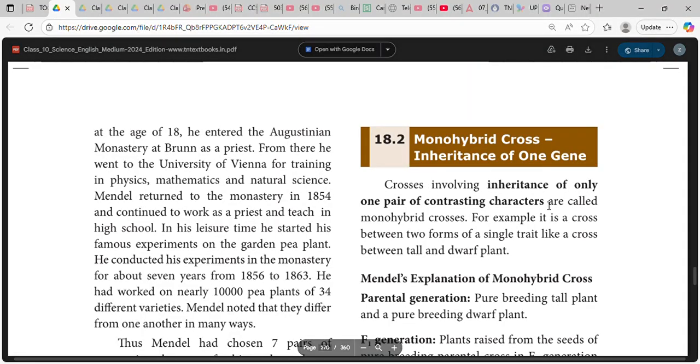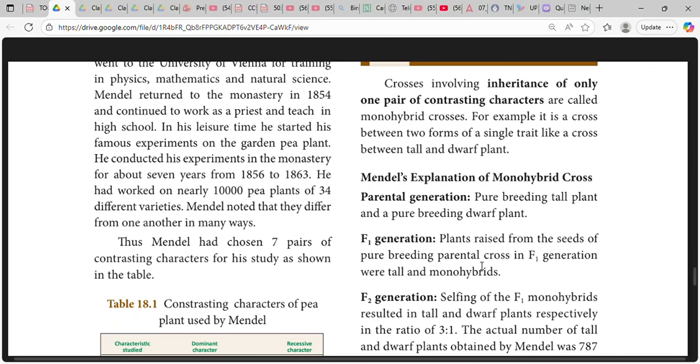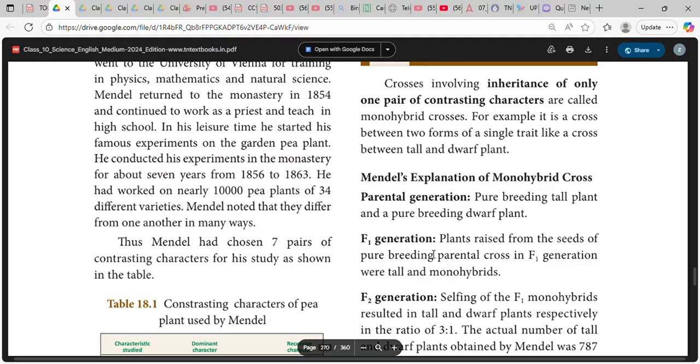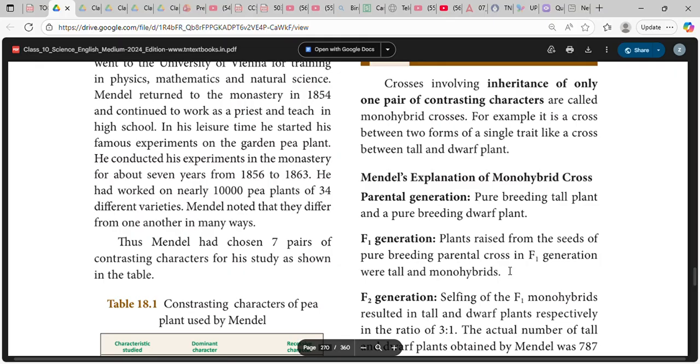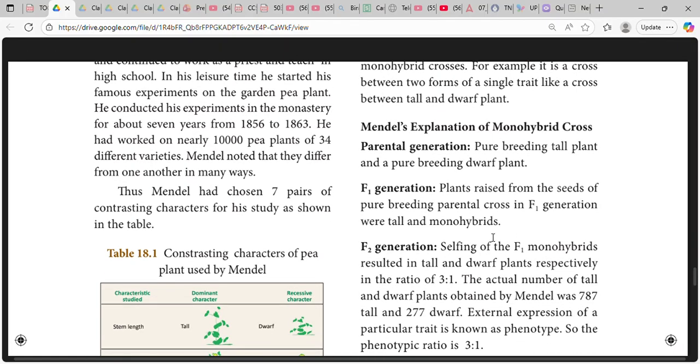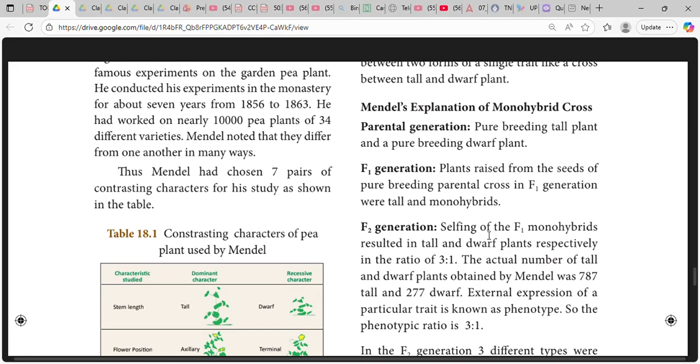Crosses involving the inheritance of only one pair of contrasting characters are called monohybrid crosses. For example, a cross between two forms of a single trait, like a cross between a tall and a dwarf plant. Parental generation: a pure breeding tall plant and a pure breeding dwarf plant. F1 generation: plants raised from the seeds of the pure breeding parental cross. F1 generation plants were all tall and monohybrids.